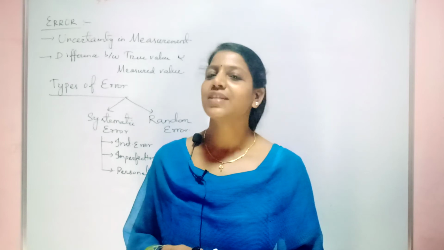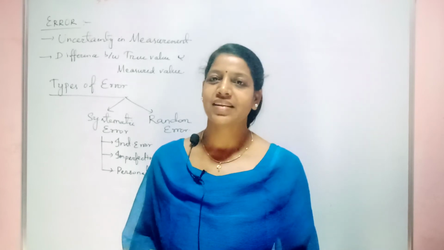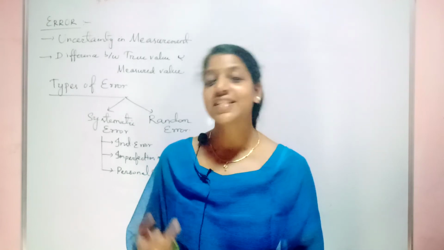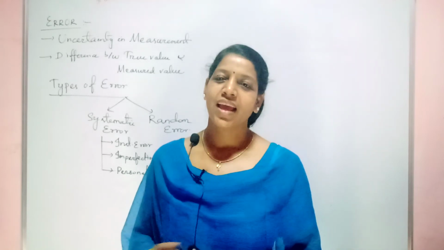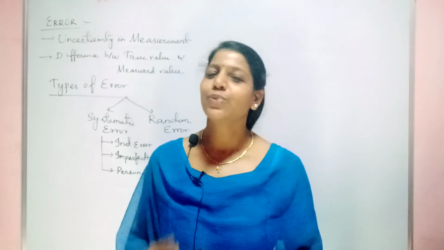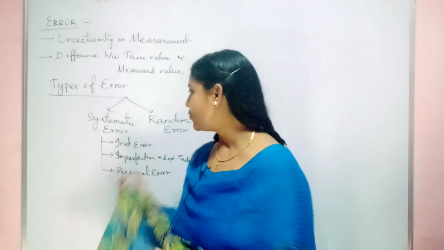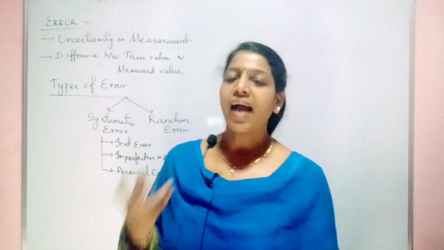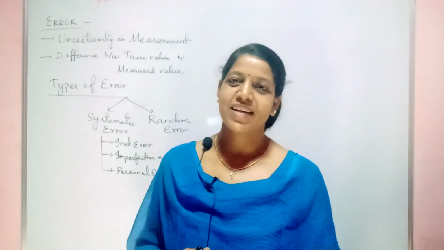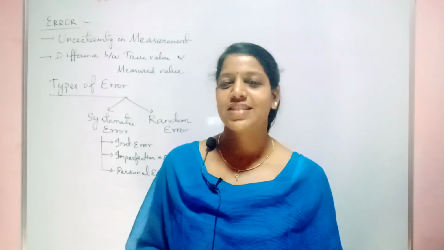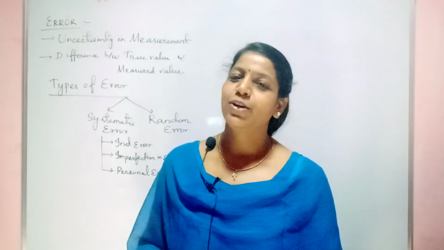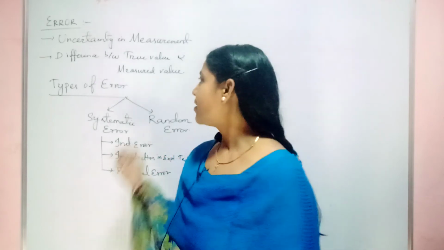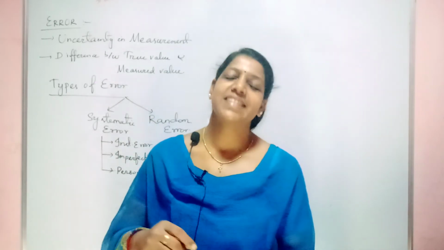So random errors we can't control, because they are unpredicted. Without any information they will come, so we can't control them. But systematic errors, we can have good control over. In what way can we minimize the systematic error? If you take a very highly precise instrument or good quality instrument, then definitely you will be able to minimize the systematic errors. Fine. Now come to another term called least count.